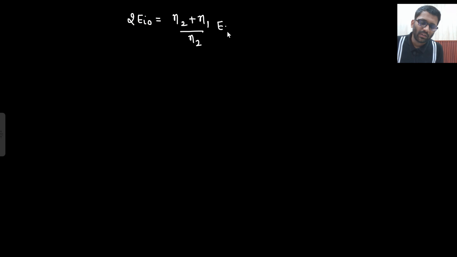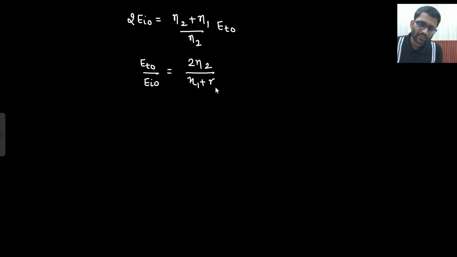2 EIO is equals to, ERO will get cancelled, 2 EIO is equals to eta 2 plus eta 1, and downward you will be having eta 2 is equals to ETO. So ETO divided by EIO is equals to 2 eta 2 divided by eta 1 plus eta 2. So this ratio we have got, ETO divided by EIO.